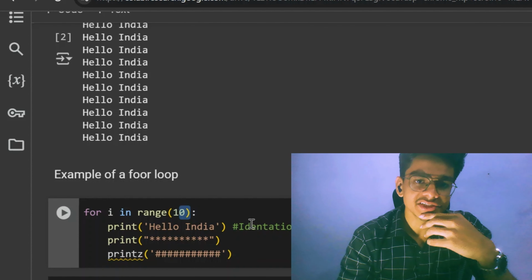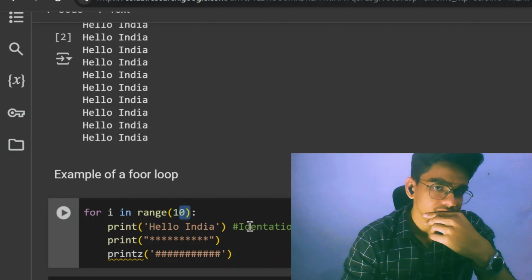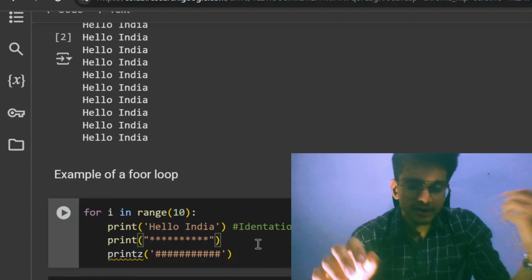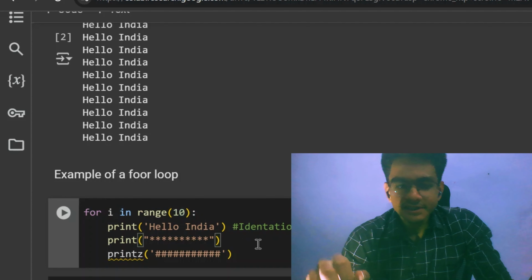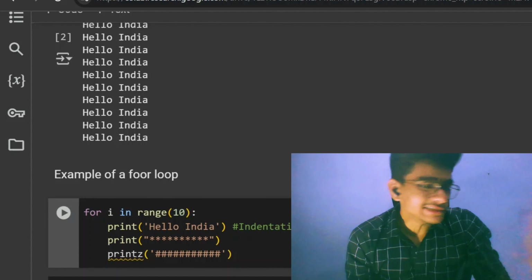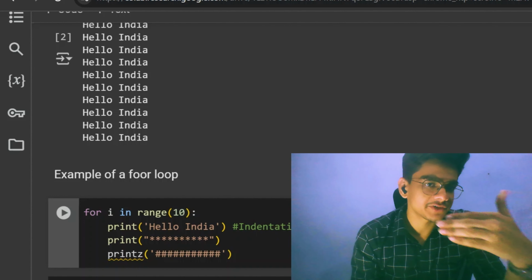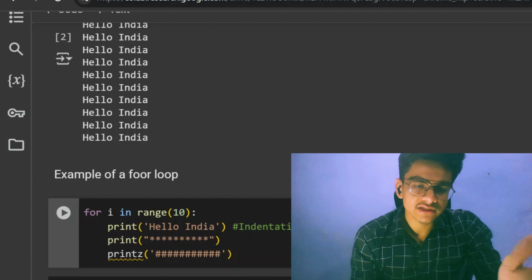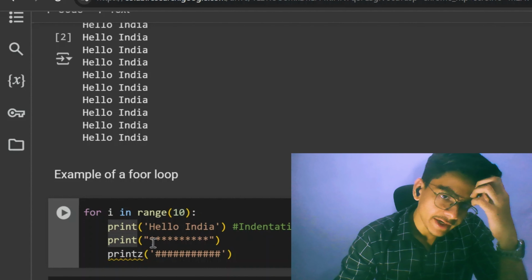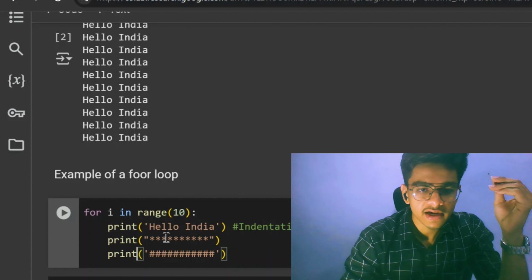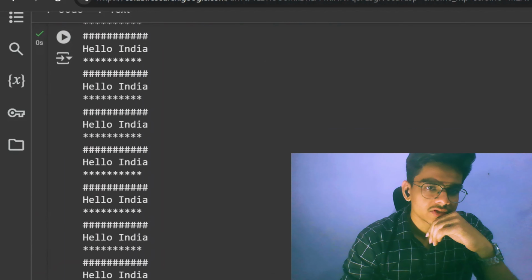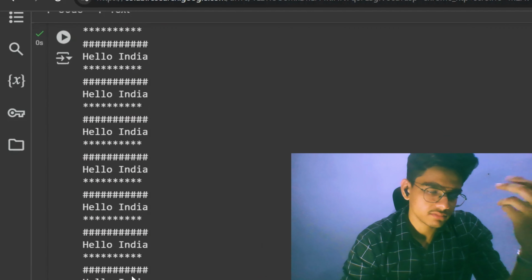And the second thing is indentation is an important thing here. In if and else statements we do indent like that. Indentation is important here, like we used to do in if and else statements. So for i in range of 10, I am telling the compiler, after indenting whatever I have written here, like printing this hello India, and after that this star sign, and after that this hash sign, start printing. So yeah, these things have been printed 10 times.